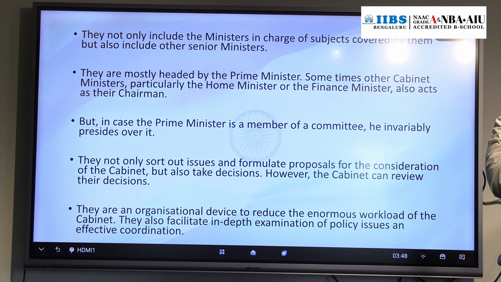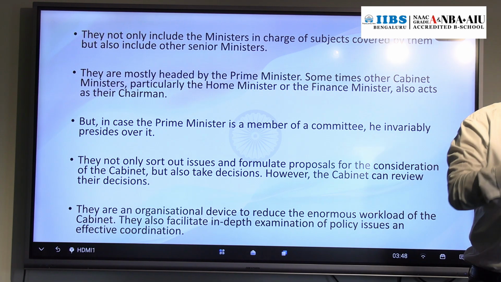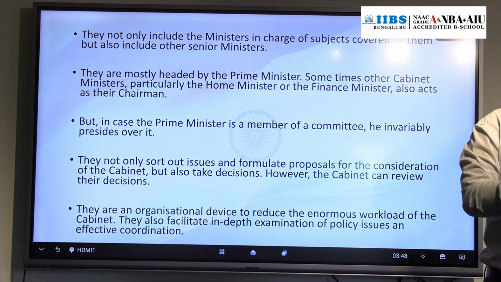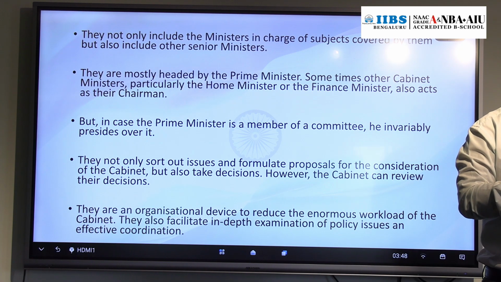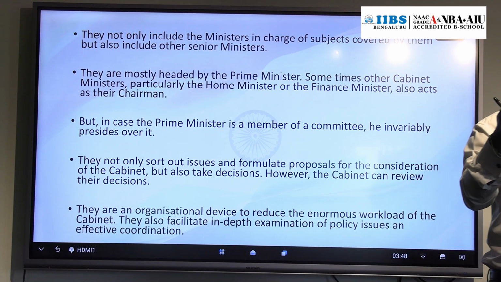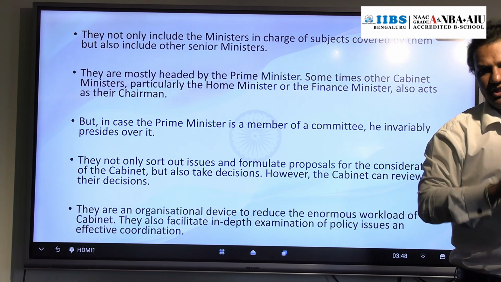Okay. Majority of the cabinet committees, standing committee or ad hoc committee, are headed by the prime minister. But there are certain committees we will discuss. Two committees are there where the committee chairman is the home minister. Committee chairman is whom? Home minister. We have the cabinet committee on parliamentary affairs and the cabinet committee on accommodation. For these two permanent cabinet committees, the chairman is the home minister.